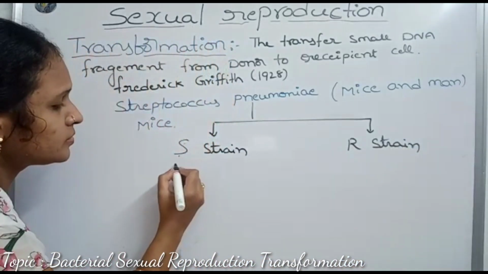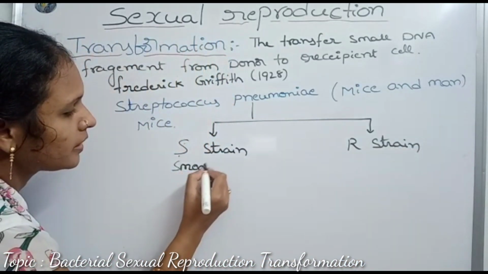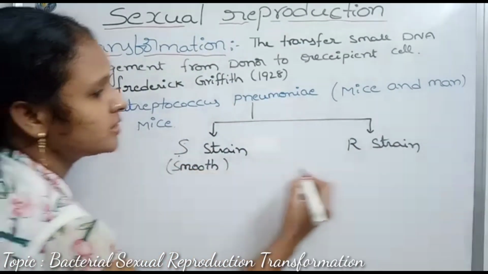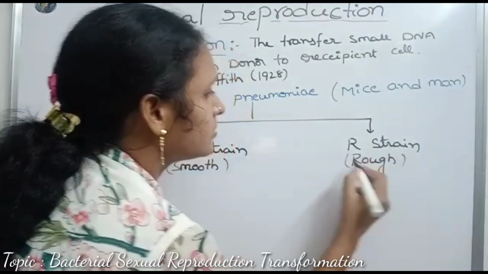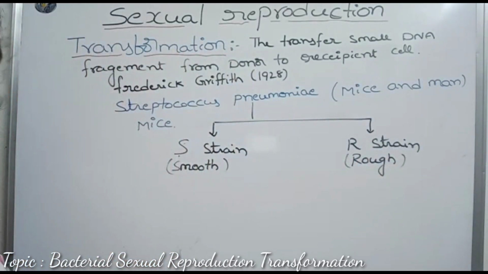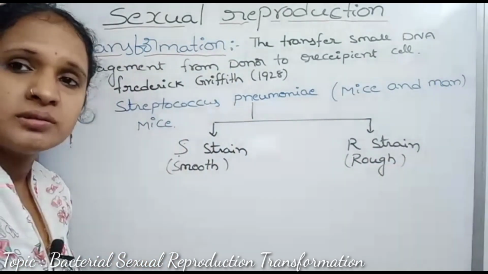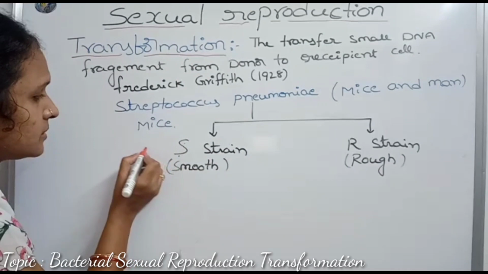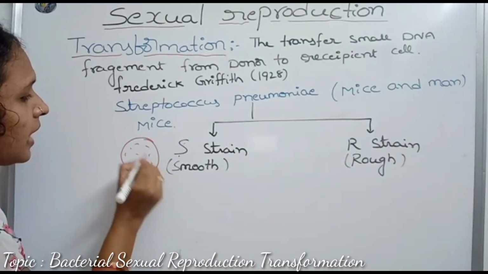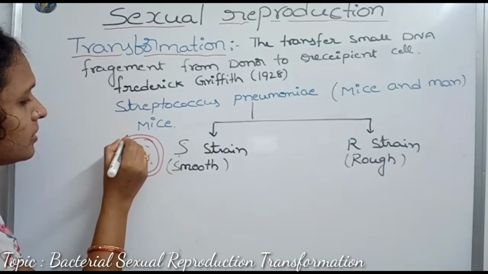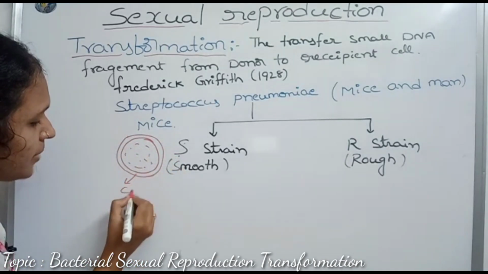S means smooth strain, and R means rough strain. What is the smooth strain? In the S strain, the bacteria form a capsule around the cell.